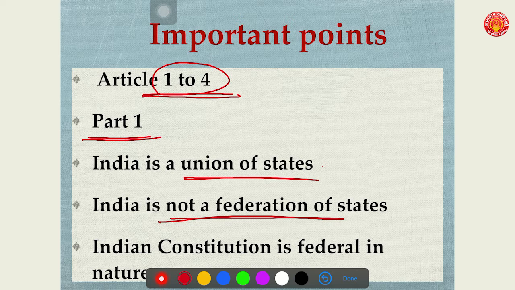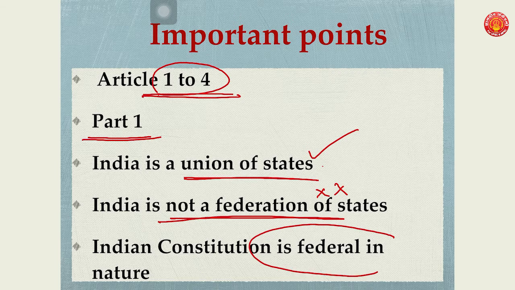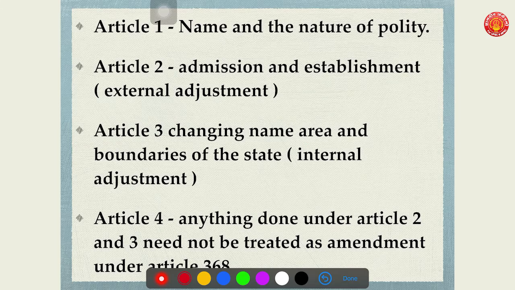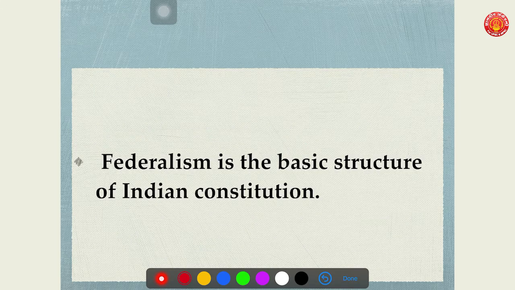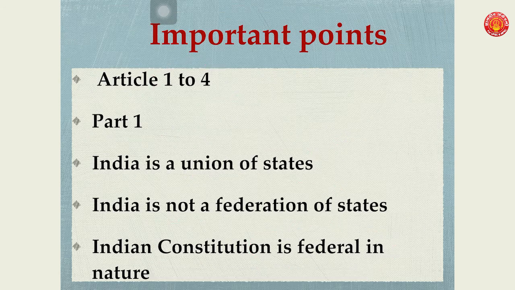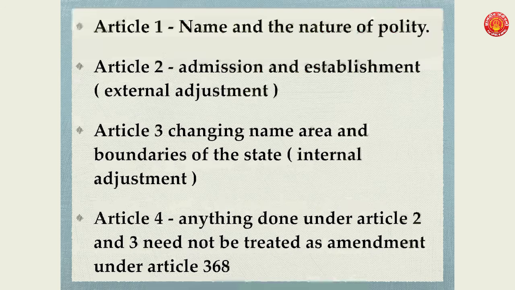But the most important thing: the Indian Constitution is federal in nature. I repeat once again, the Indian Constitution is federal in nature. This is written as your fourth line. So these three are very important lines.